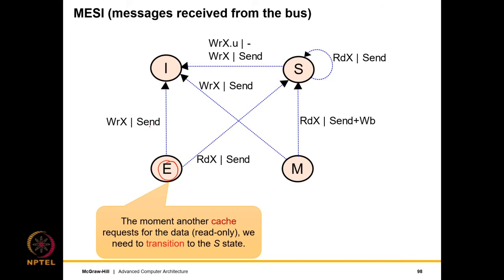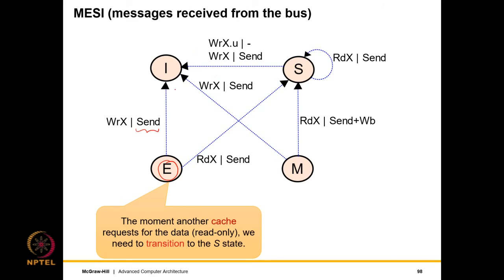So then it is guaranteed that the other sister cache will not have a copy of the block. So we send the block. If you have a read miss, then of course there is a need to transition to the shared state, because if multiple caches have the block with read-only permissions, all of them need to be in the shared state.